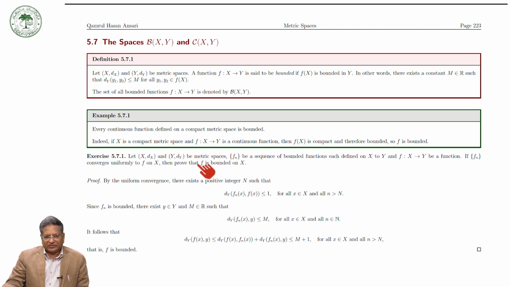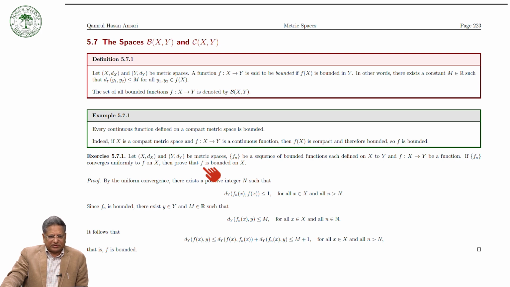It means that you have a sequence f_n of bounded functions, and this sequence converges uniformly to the function f, then the limit function is also bounded, as we have proved for continuous functions: if you have a sequence of continuous functions defined on a compact set and converging uniformly to f, then f is continuous. Same here, f is bounded.